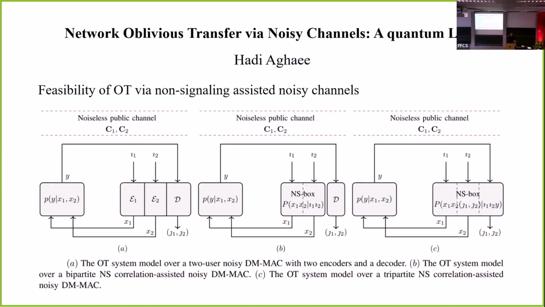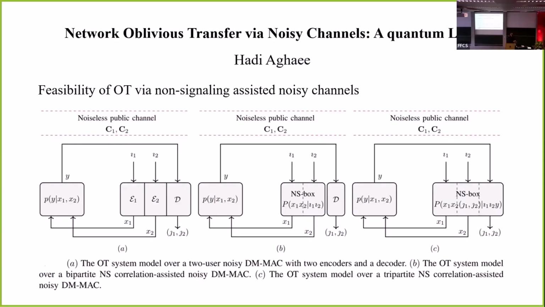In this problem, we have considered two senders and one receiver. Alice 1 and Alice 2 want to send two messages separately and obliviously to Bob, and Bob is only allowed to choose one of them and should be unaware of the unselected string. And from the sender side, Alice should be unaware of the selected string. So this is a two-party secure computation.